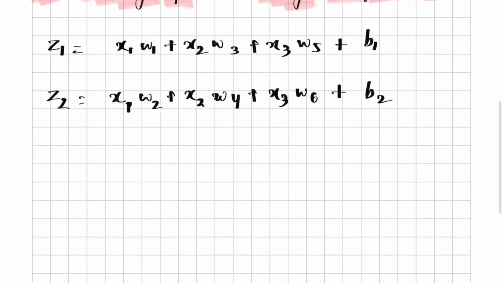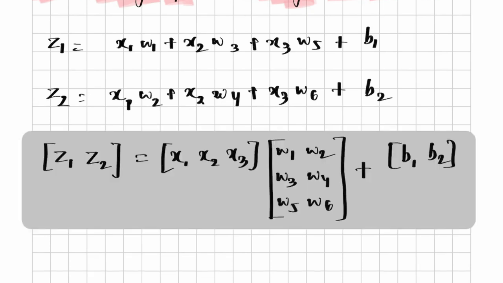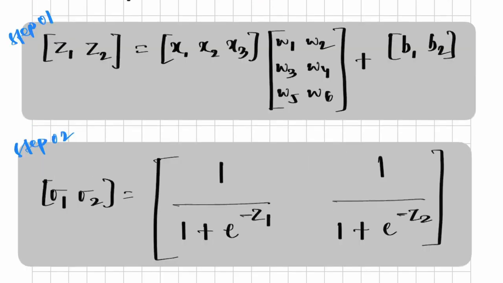Now this can be written in a simpler form, in the form of matrices. So this is our step 1. Now let us go through the second step, that is applying the activation function. So this is our step 2, in which we calculate sigma 1 and sigma 2 by passing the linear combination output, that is Z1 and Z2, to the sigmoid function.